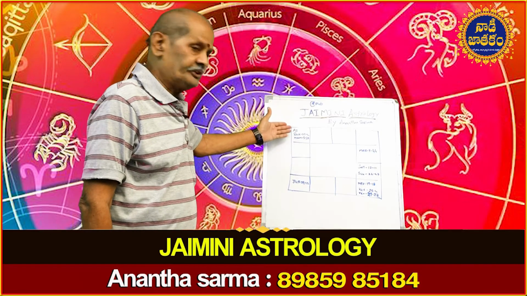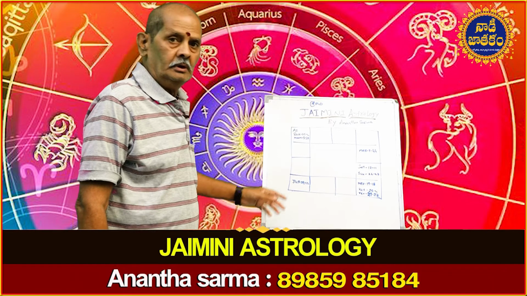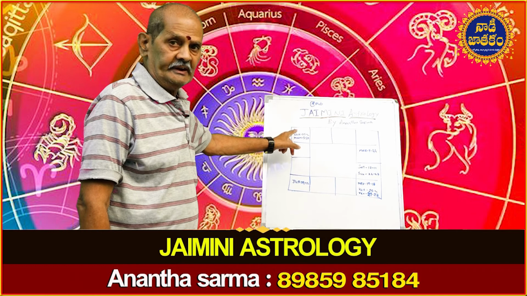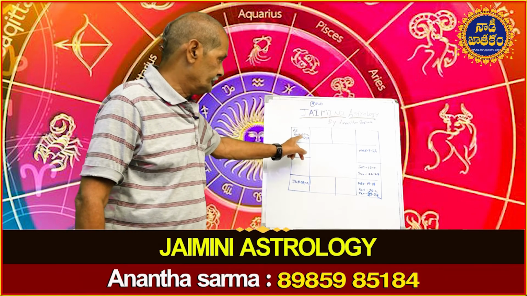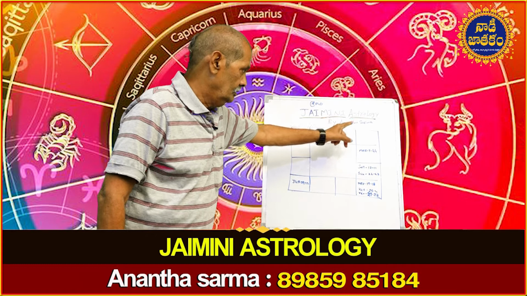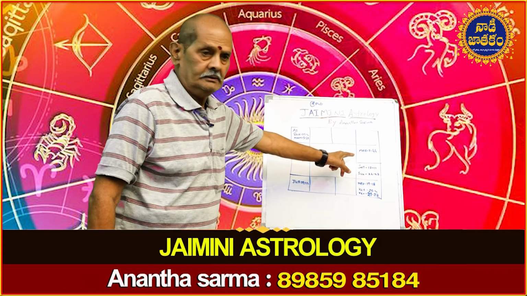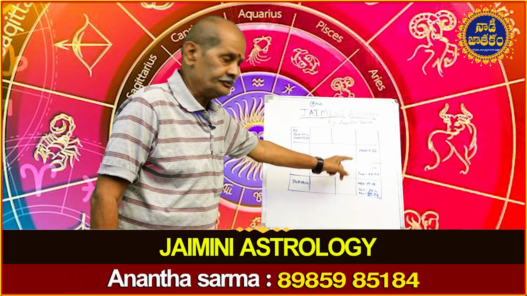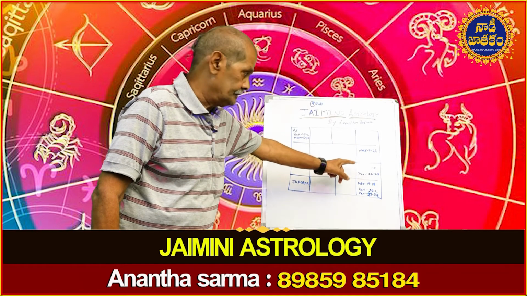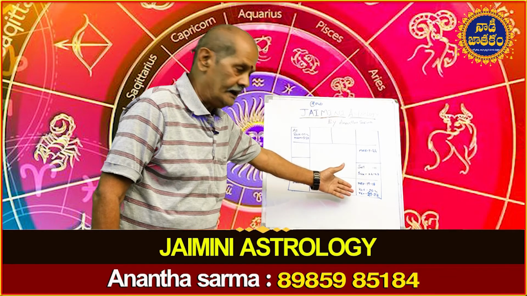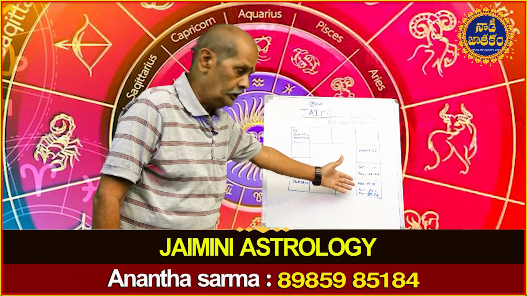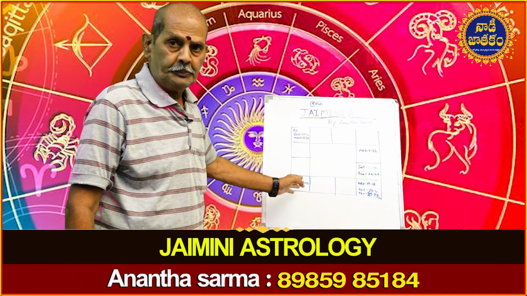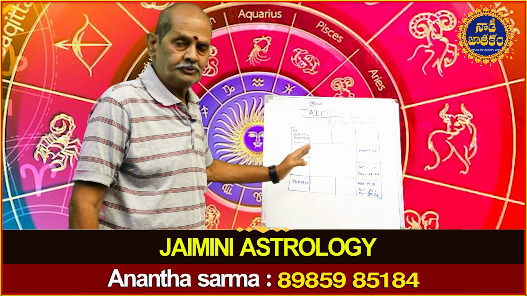Here Pisces is the ascendant and Rahu and Moon are there in the ascendant. Then Mesha, Vrishabha, Midhuna and Karkataka. There is Mars in Karkataka. After Mars there are Saturn and the Sun in Simha. Then in Kanya there are Mercury, Ketu and Venus. And in Dhanus there is Jupiter. Only one planet in Dhanus.